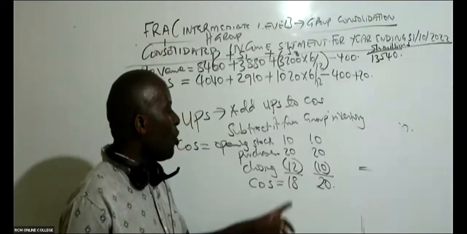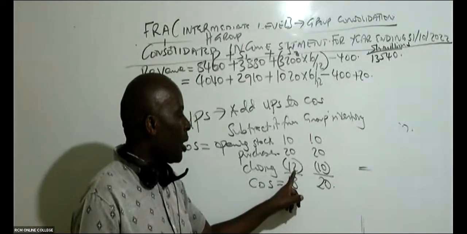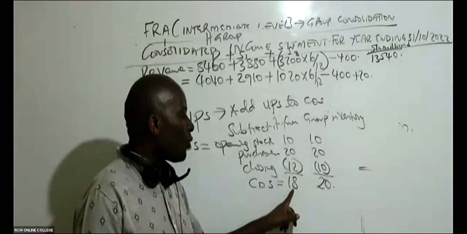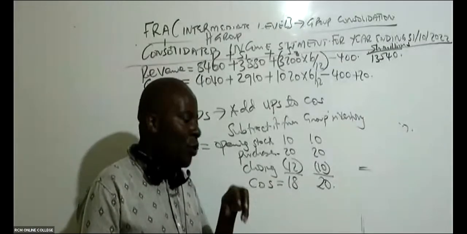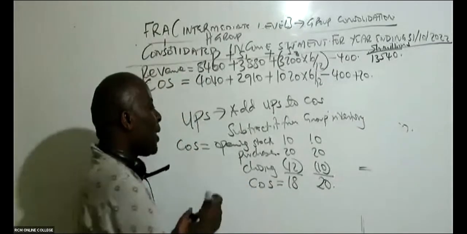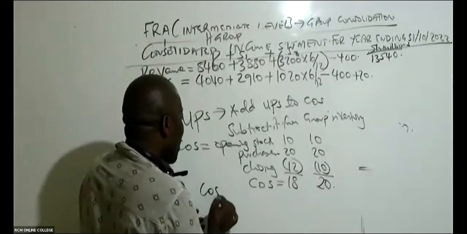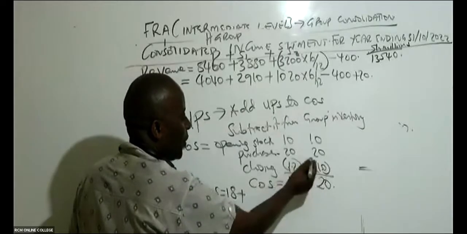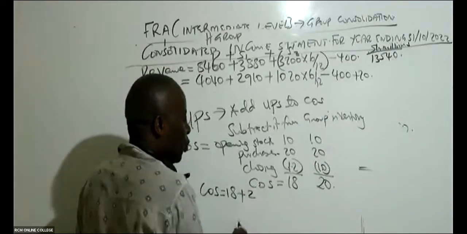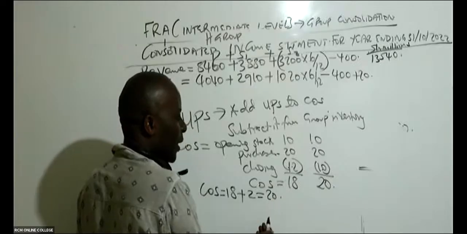You can see when we overstated our closing stock, our cost of sales is understated. So what I should have done is simply take the cost of sales, which was 18, plus, assuming this difference is the UPS, I should have just added the UPS of 2 to get 20, like that.